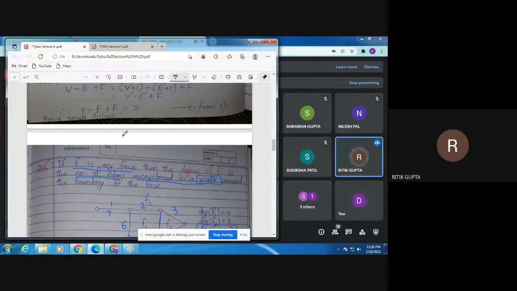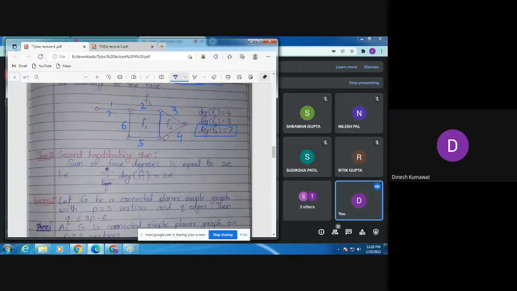The sum of degrees of vertices, that is Vi, is nothing but twice the number of edges. Now we just replace this Vi by Fi, and the name of this theorem is the second handshaking theorem.